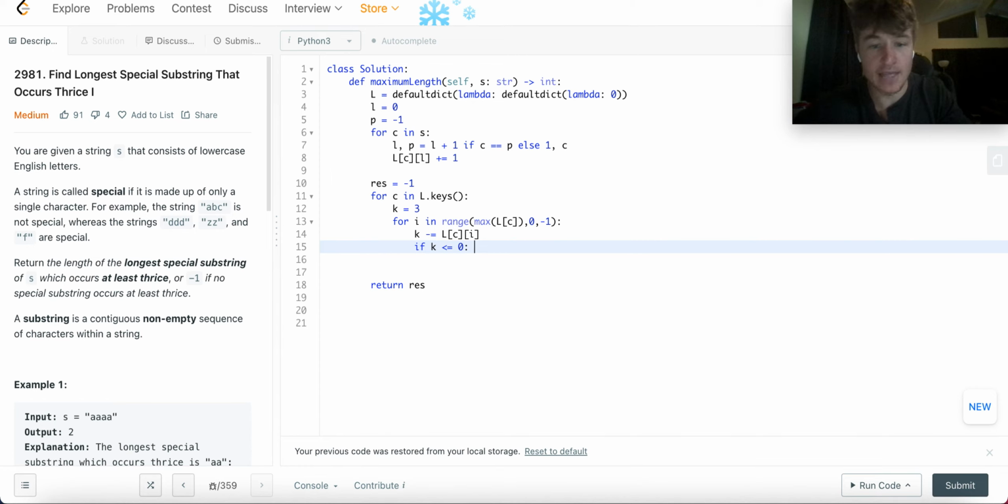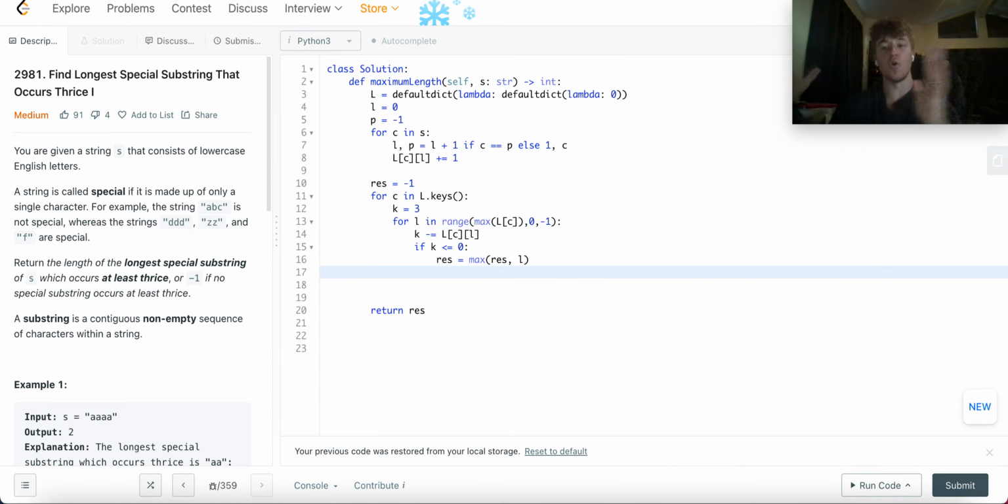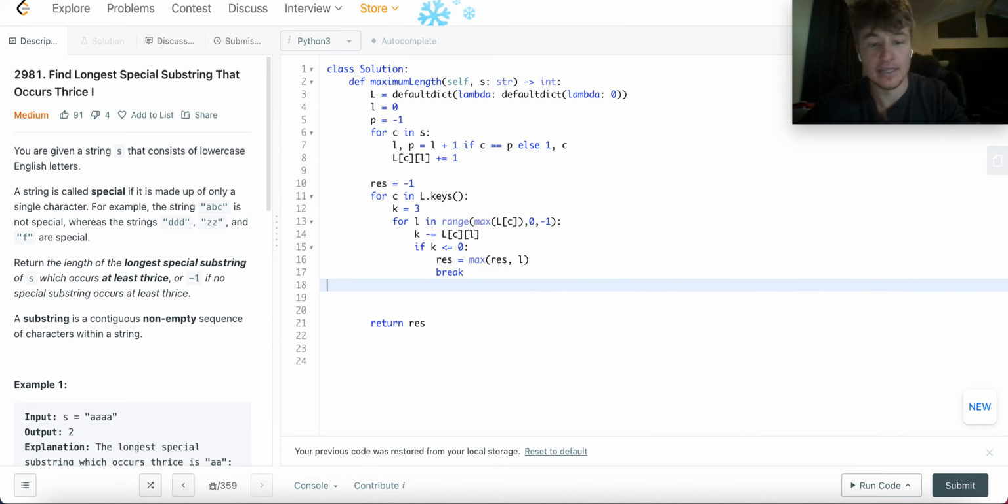So we'd say res equals the maximum of whatever res is for maybe some other character, and what the length is that we're looking at, L. So we'll call this L here, actually, because it represents length. And that's going to be as big as it gets because we're going downwards, right? So since we're going down, if we get an answer, anything that we find subsequently would only be smaller, so we break. And at the end, we just return res.